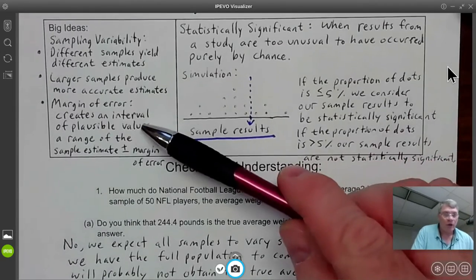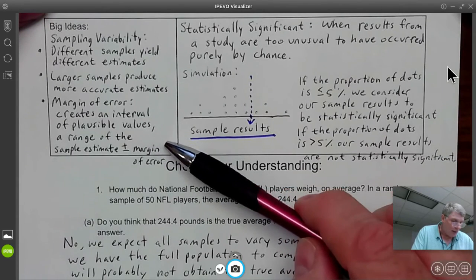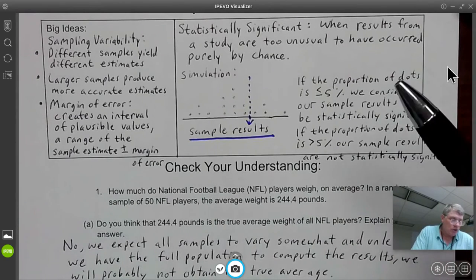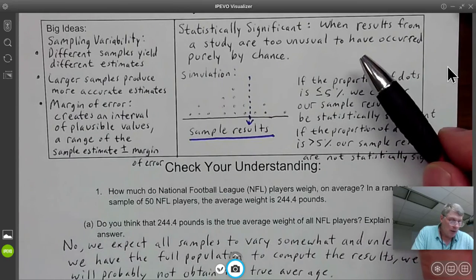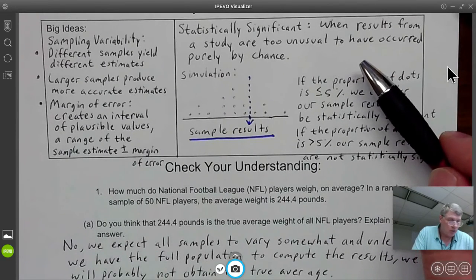Let's talk about margin of error. It creates an interval of plausible values, a range of the sample estimate plus or minus a margin of error. They'll give you a range, and you would say it's plausible if your mean fell within that range. If your mean did not, it's not plausible. Then you might have a statistically significant situation. Statistically significant means that the results from a study are too unusual to have occurred purely by chance.